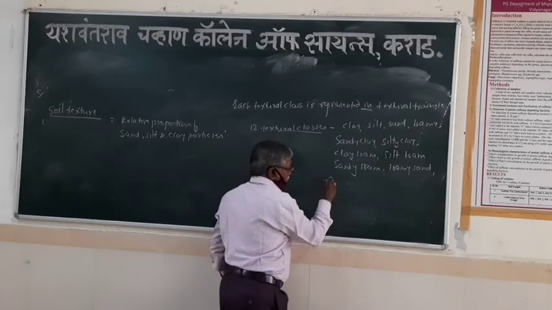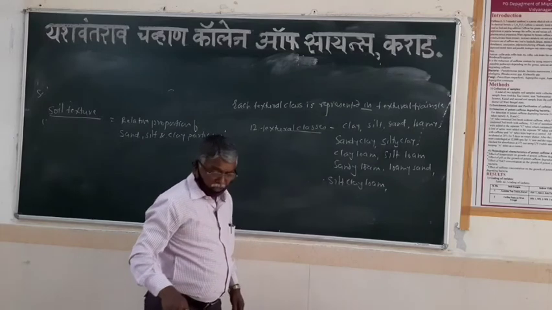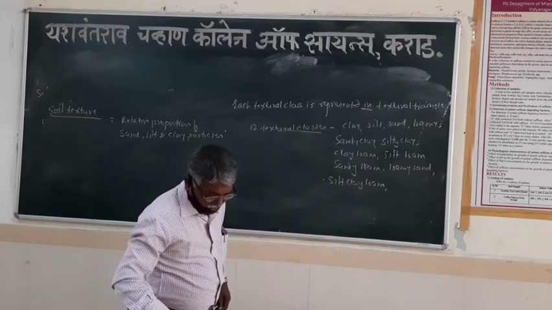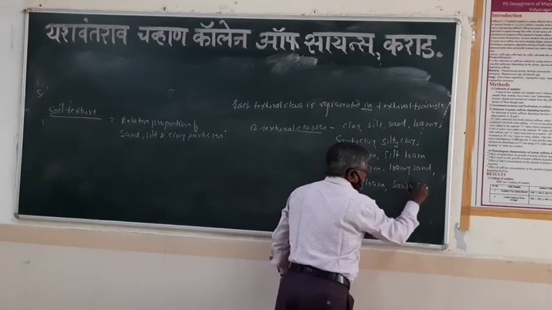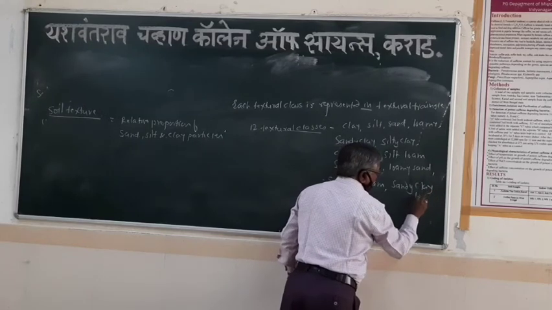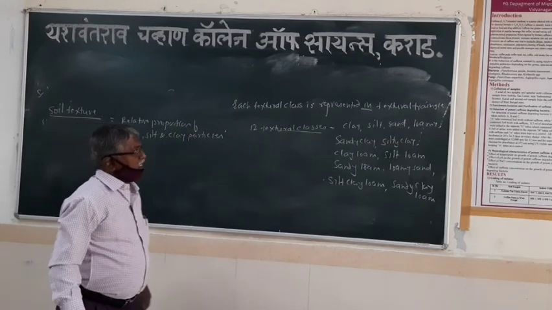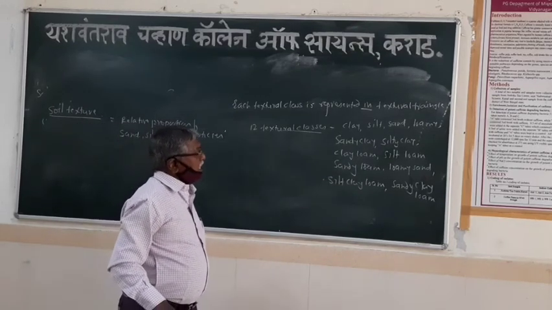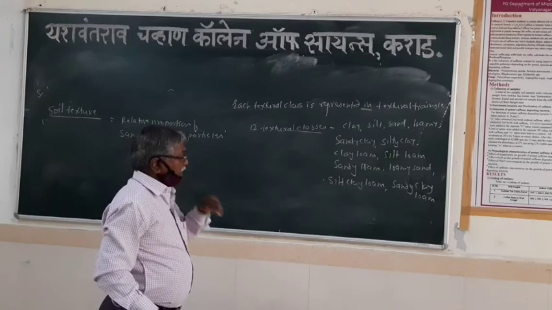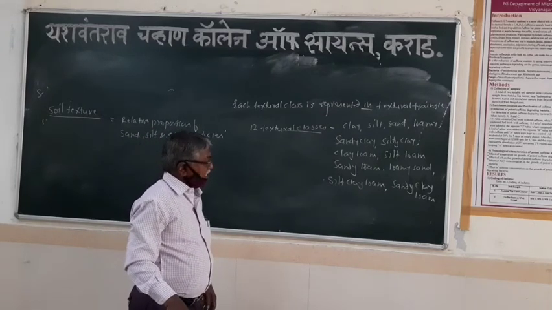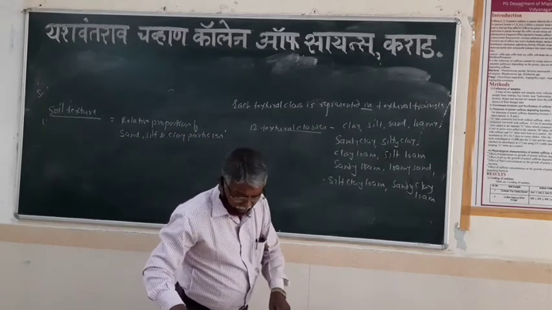Then silty clay loam, and sandy clay loam. These are the 12 textural classes: clay, silt, sand, loamy soil, sandy clay, silty clay, clay loam, silt loam, sandy loam, loamy sand, silty clay loam, and sandy clay loam. All these are the 12 textural classes.